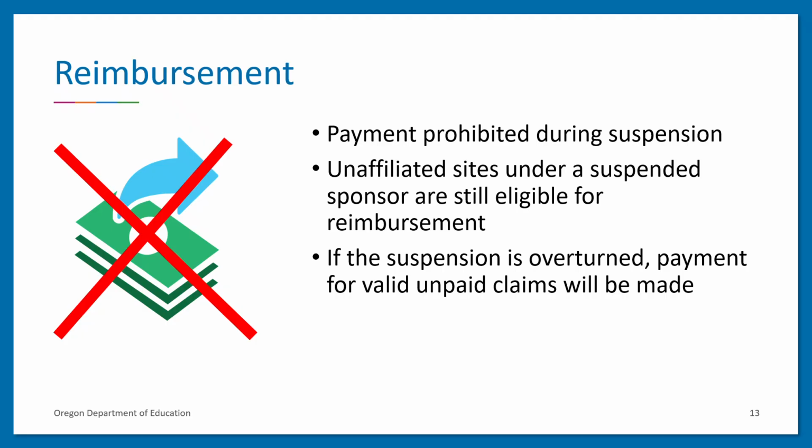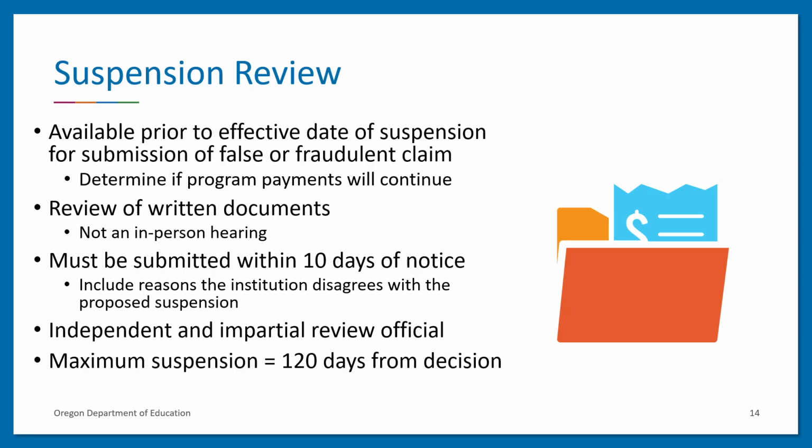A suspension review is available to institutions before a suspension for submission of false or fraudulent claims takes effect. It consists of a review of written documents instead of an in-person hearing to determine whether program payments will continue. It does not resolve any appeal option that the institution may request of ODE-CMP's proposed termination and disqualification of the institution. The institution may request a regular appeal if they are dissatisfied with the result of the suspension review.